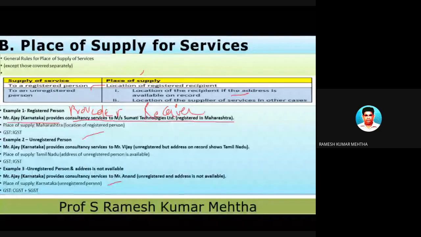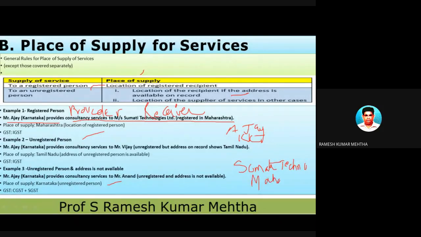In this case, Ajay of Karnataka is providing consultancy services, and to whom? To a company called Sumati Technologies. I don't know who this is, but there is a company called Sumati Technologies in Maharashtra. So here, this person to whom the services are provided, we have identified that this person is registered. So this Sumati Technologies has got registration done under the GST Act.